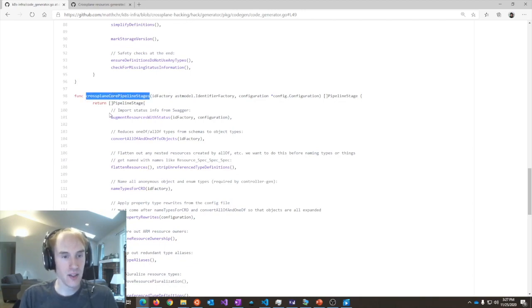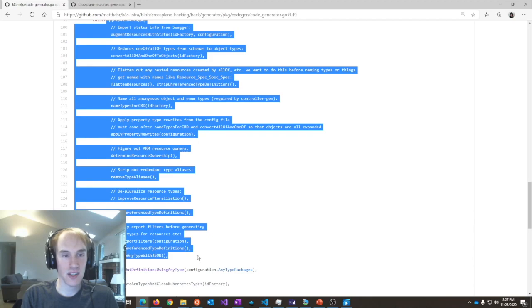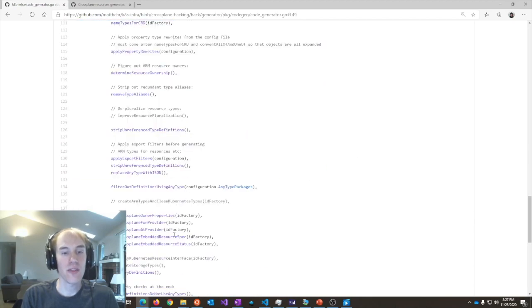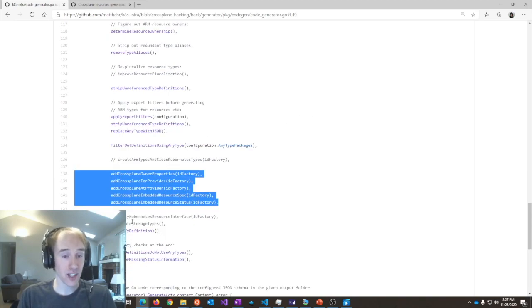And hey, look, it's very similar. All of this is basically identical to what we're doing for ASO. So the only difference is, instead of doing those ASO-specific property mutations and additions, we're going to do some Crossplane-specific property mutations and additions. So it's just this little bit here that ends up being different between the code generation process for Azure resources in the Azure Service Operator and in Crossplane. And that's actually really great, because that means we've just shared a ton of development effort and solved, or at least are beginning to solve, the problem for everybody.